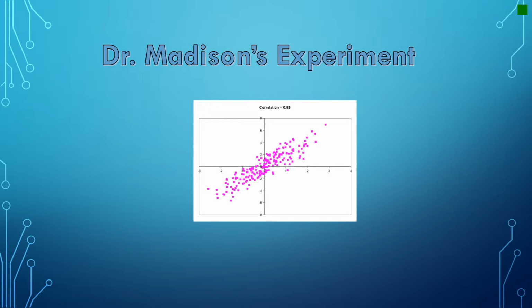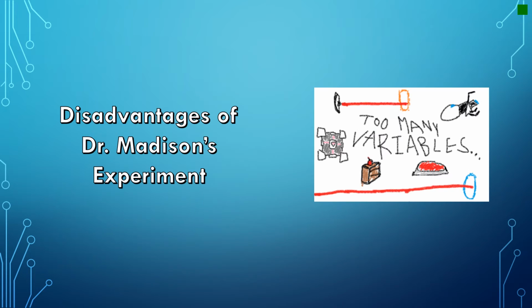Dr. Madison's experiment shows a correlation between sugary snacks and the activity level of students. The correlation, which is a relationship between the two, shows that there is an association between the two variables, but not a direct link. This experiment also presents many disadvantages.